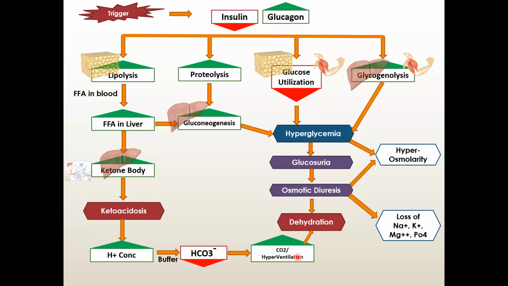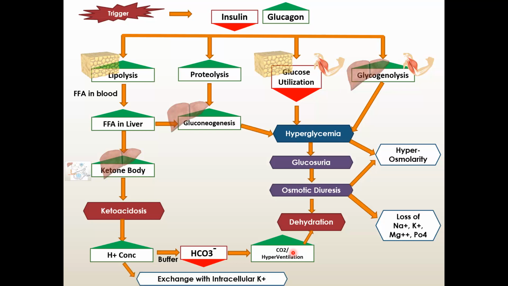Remember, with each expiration we lose some amount of water also. So if a patient is hyperventilating, he is also losing fluid, which contributes to dehydration. So in ketoacidosis, high amount of H plus, the bicarbonate buffer will come, carbon dioxide will be formed and expired out of the body, and hyperventilation will occur.